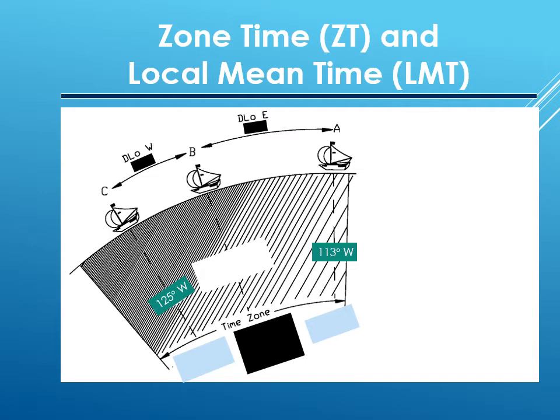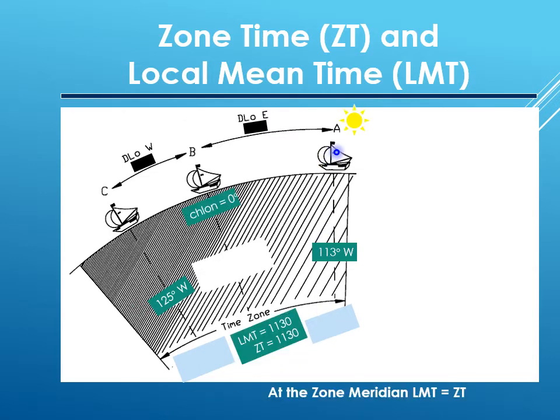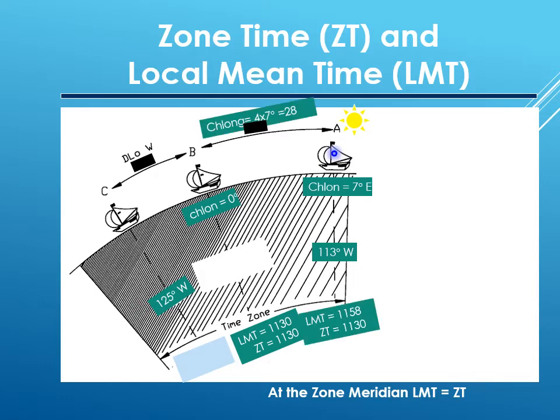So, if you are in a zone centered around 120 degrees west and your current longitude is 113 degrees west, that is to say, your D-long is 7 degrees east, this D-long will convert to a time of 28 minutes. So, a zone time of 1130 is equivalent to an LMT of 1158 for you.